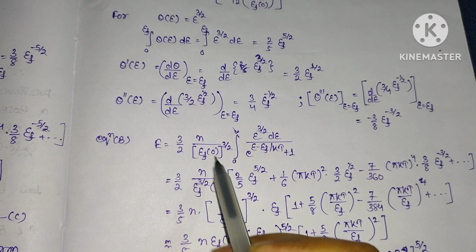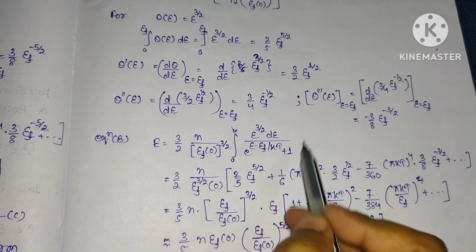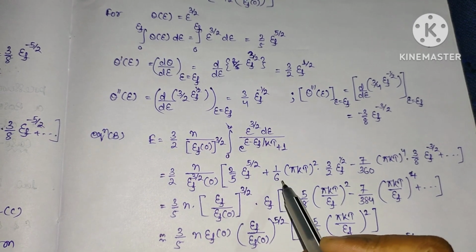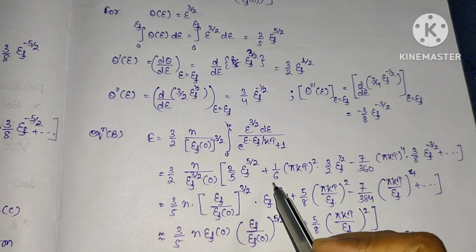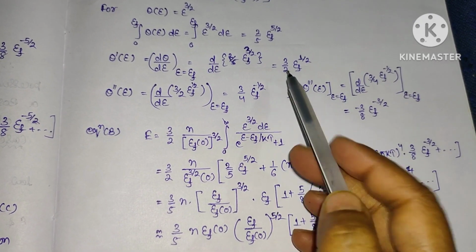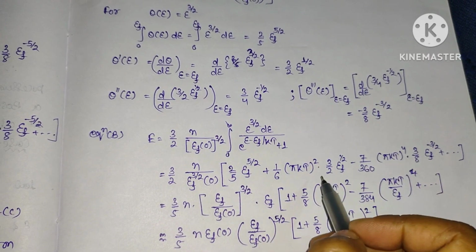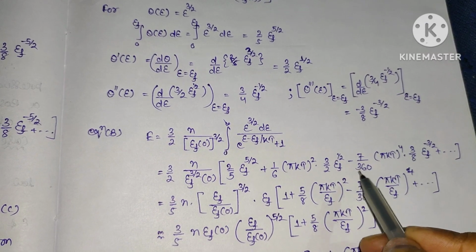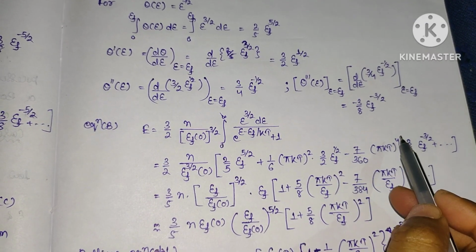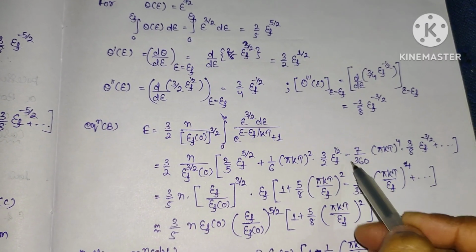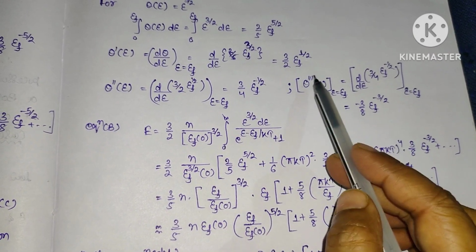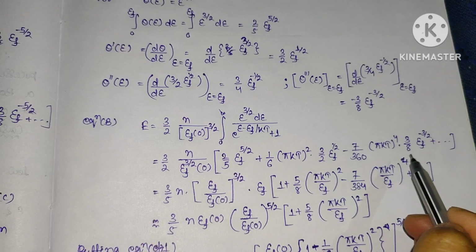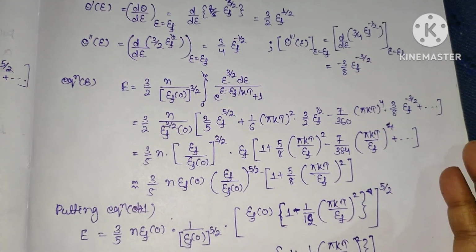So for this integration, this will be 2 by 5 of EF power 5 by 2 plus this term, constant 1 by 6 into pi kT square into theta prime, that is 3 by 2 EF power half, minus this term, again constant 7 by 360 into pi kT power 4, that is for Taylor series expansion, into the third derivative, minus 3 by 8 EF power minus 3 by 2, and so on.